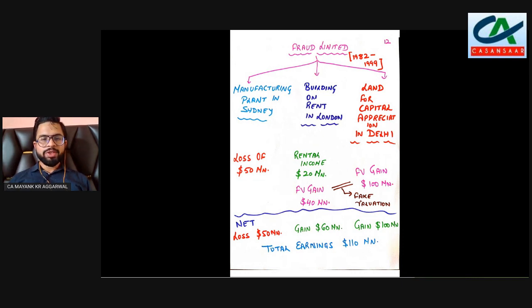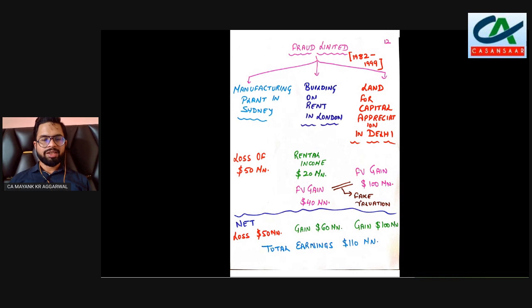So in all of these cases, the manufacturing plant has reported a loss of $40 million. Building on rent in London has reported a rental income of $20 million, while the entity has done fake valuation of its building and land in London and Delhi, and combining these, the fair value gain is coming to $140 million.